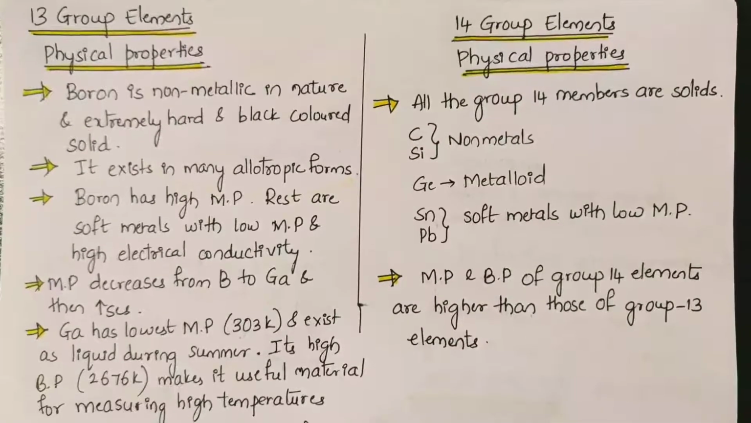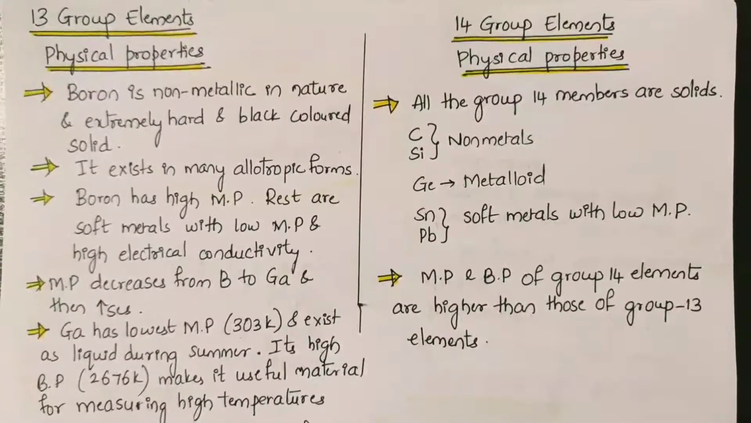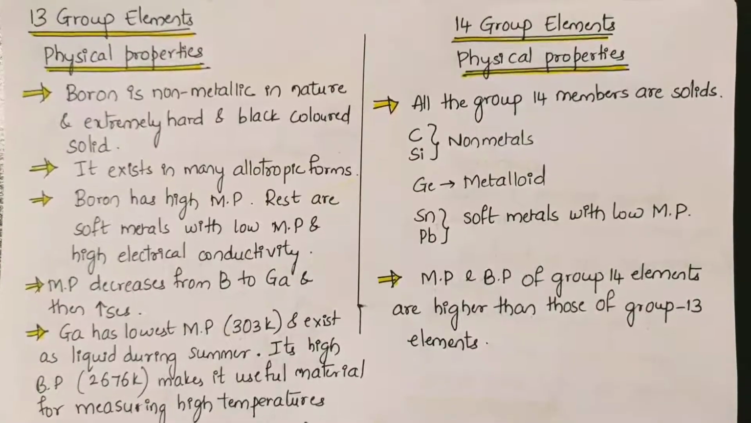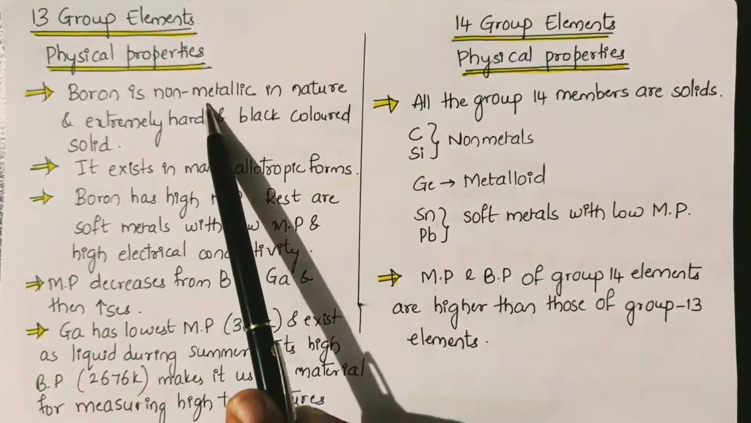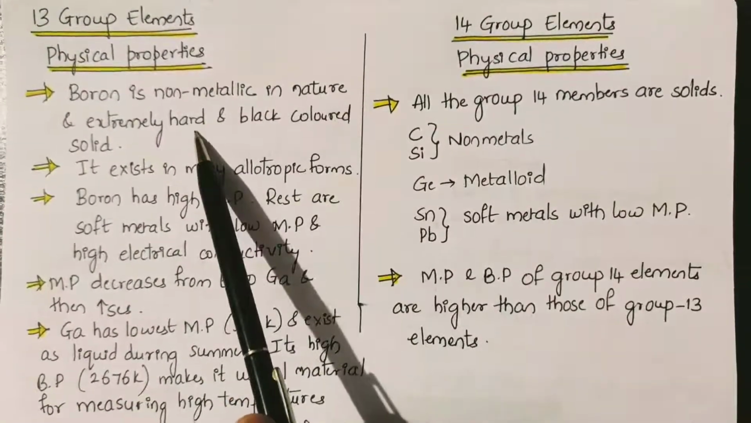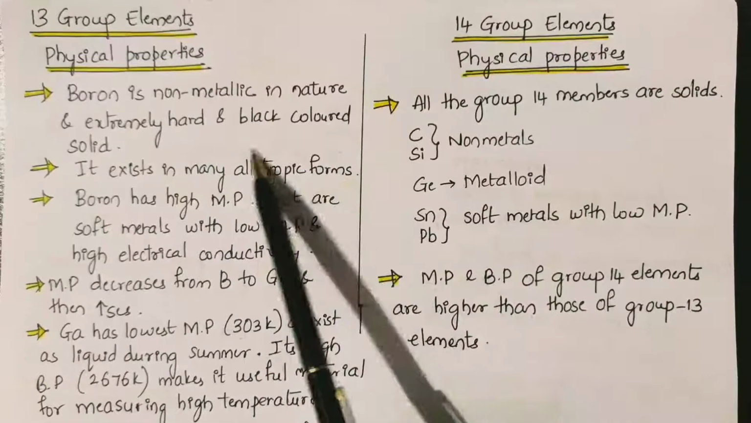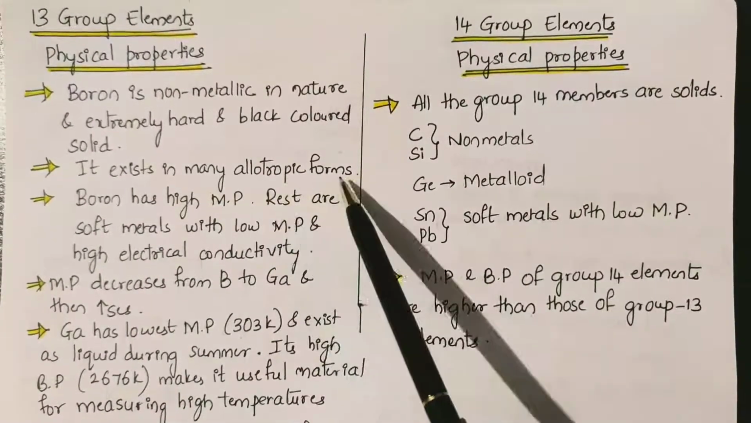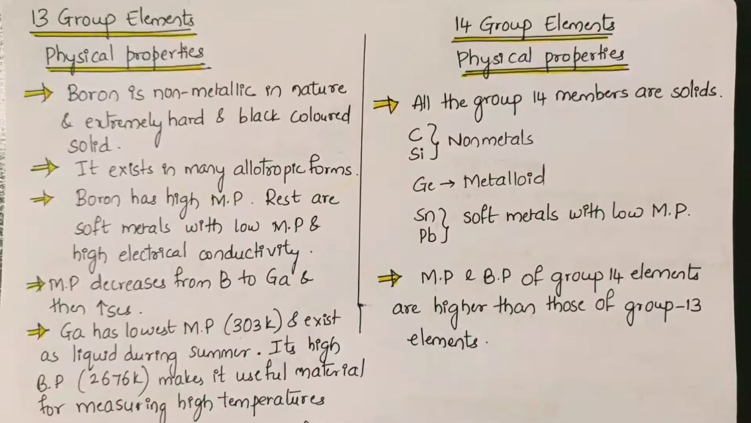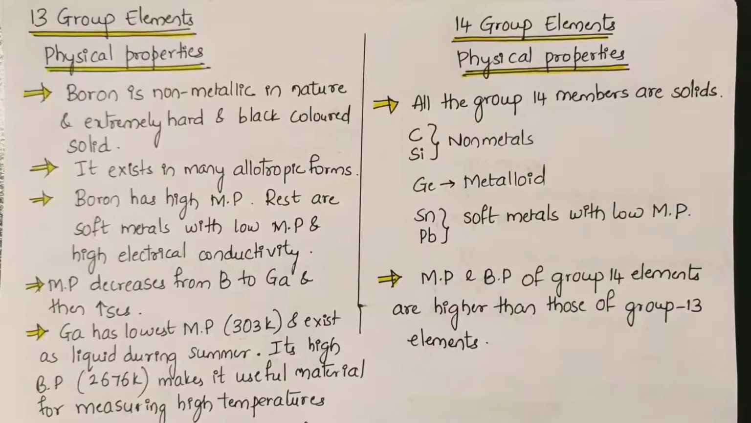Now let us look into the physical properties of group 13 elements and group 14 elements. If you consider group 13 elements, the first element, that is boron, is non-metallic in nature, extremely hard, and a black colored solid. It exists in many allotropic forms, and boron has a high melting point.